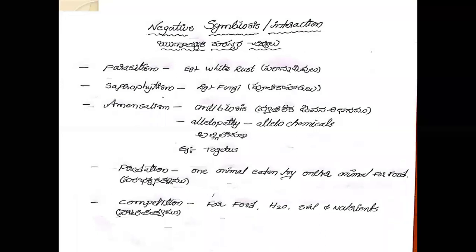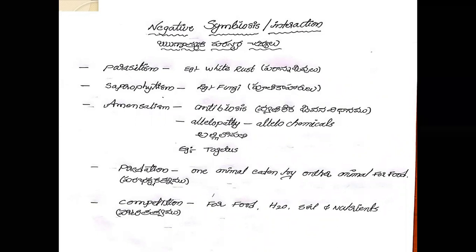So the Brassicaceae plants are infected with disease, which means they are harmed. The fungus is benefited, the plants are harmed. This type of situation is called parasitism.